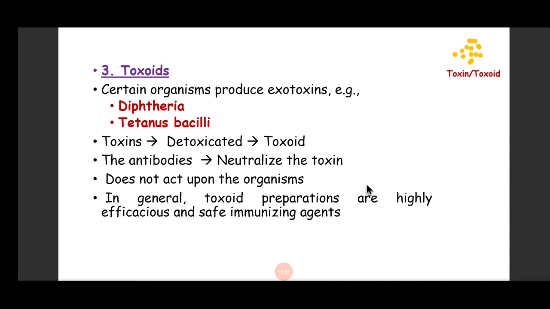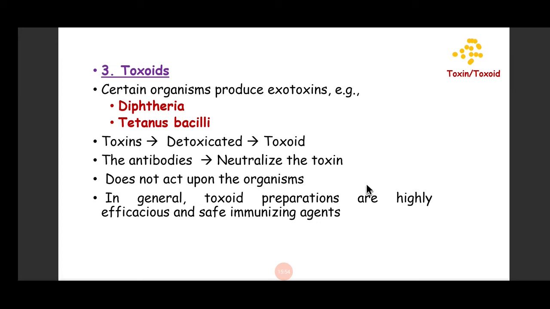Another type of vaccines are toxoids. They are particularly used for bacterial infections, and even in bacterial infections, they are used in those infections where the pathogenicity of the organism is mainly because of its toxin.